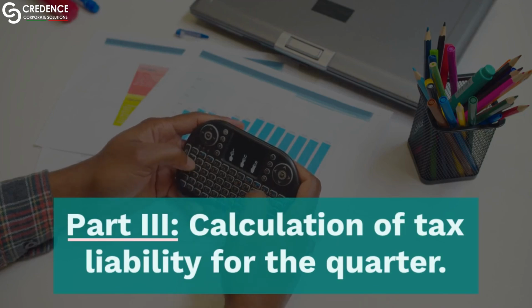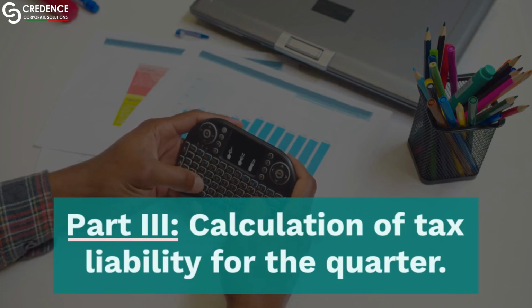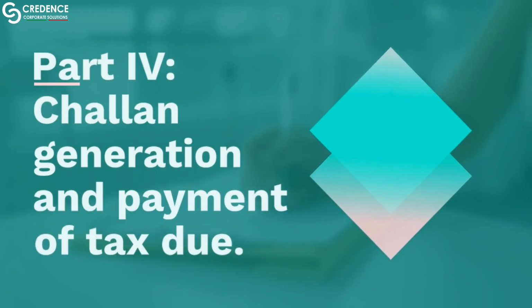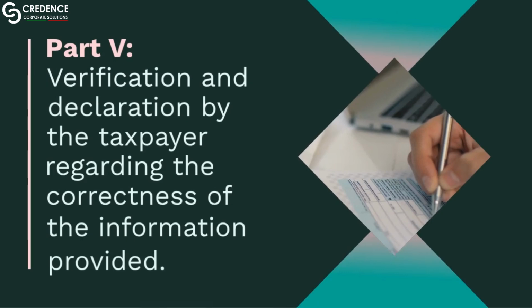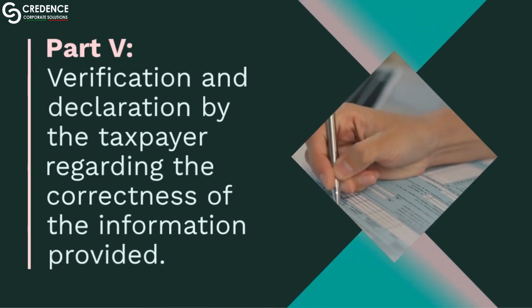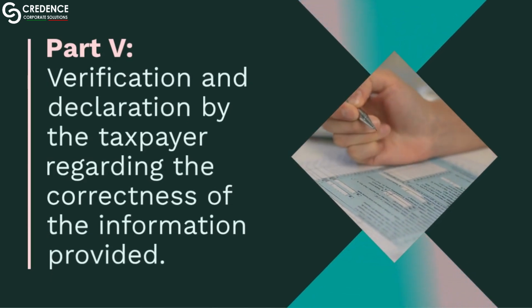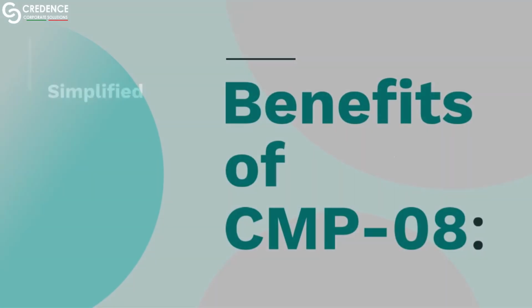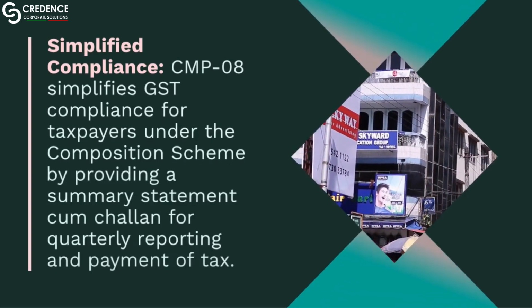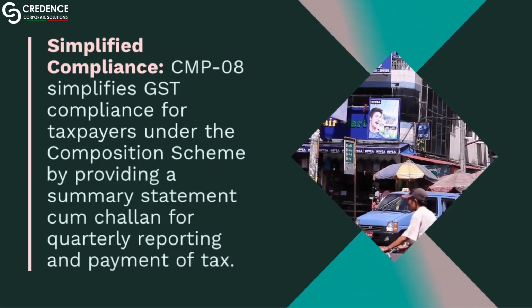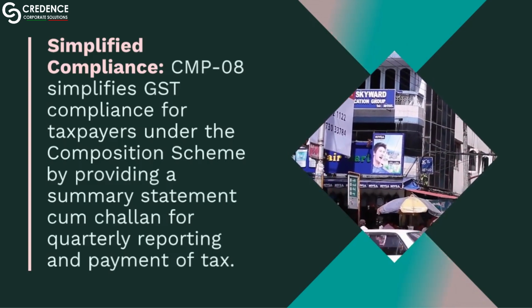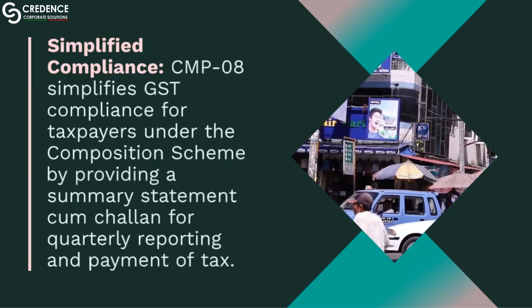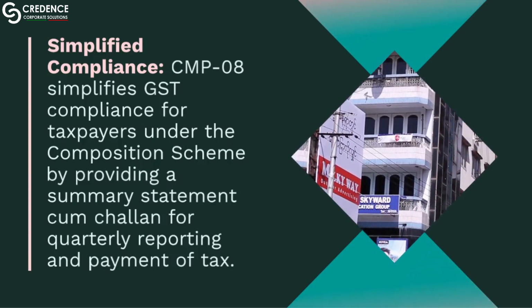Part 3. Calculation of tax liability for the quarter. Part 4. Challan generation and payment of tax due. Part V. Verification and declaration by the taxpayer regarding the correctness of the information provided. Benefits of CMP 08. Simplified compliance. CMP 08 simplifies GST compliance for taxpayers under the Composition Scheme by providing a summary statement cum challan for quarterly reporting and payment of tax.